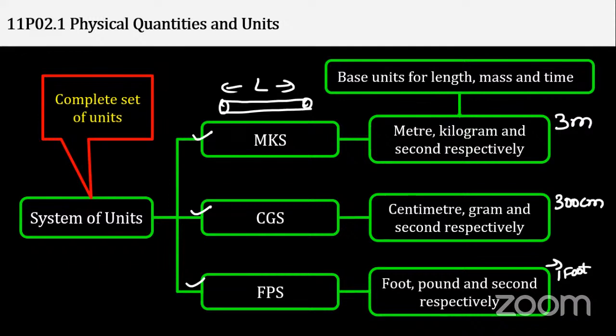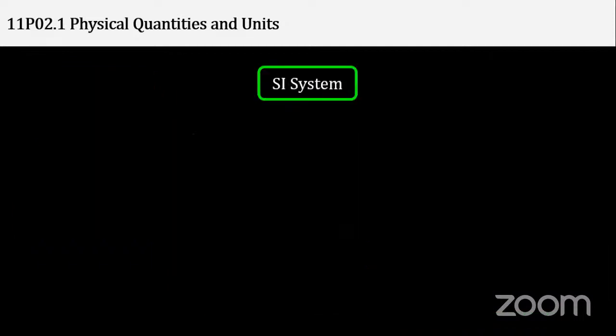1 foot is equal to 3.28 meters. And as we have to convert that, tell me, will it be more or less? Of course, foot is dominating. So 3 meters is approximately equal to 1 foot. So it will be approximately 1 point something foot in this. So the same rod, which is L, is equal to 3 meters in MKS, 300 centimeters in CGS, and 1 point something foot in FPS. So this is the beauty of this system of units.